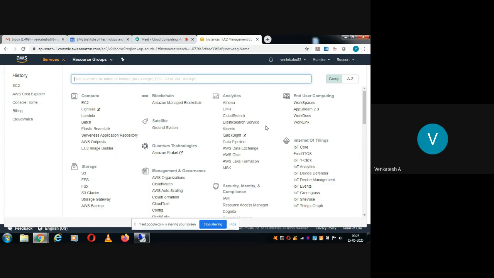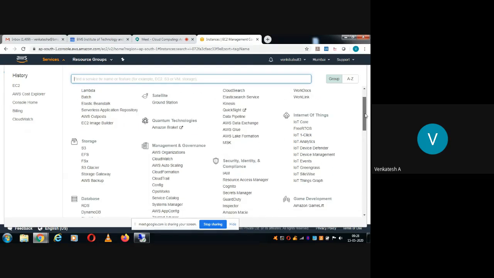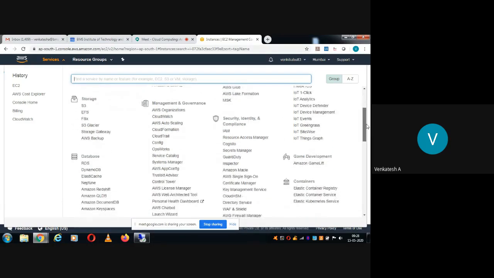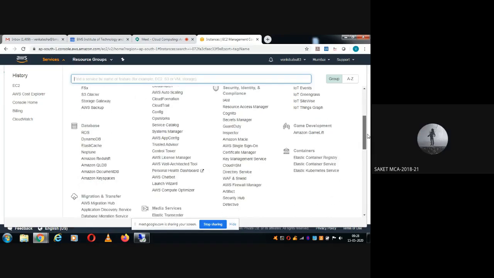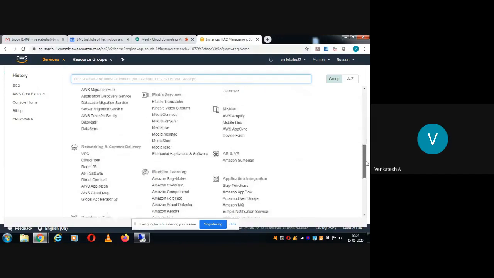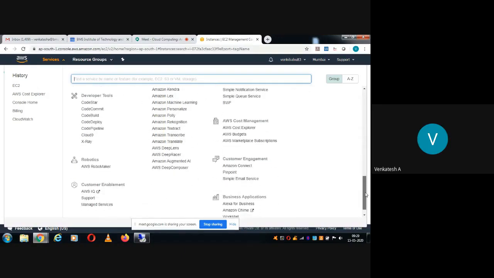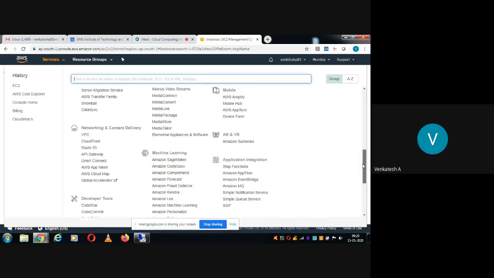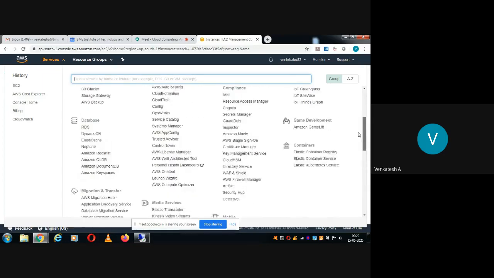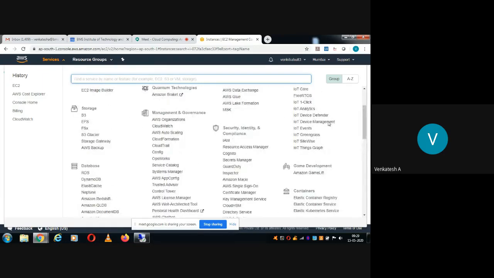There are too many options. It's under Management and Governance. Here it is, Management and Governance, CloudWatch.